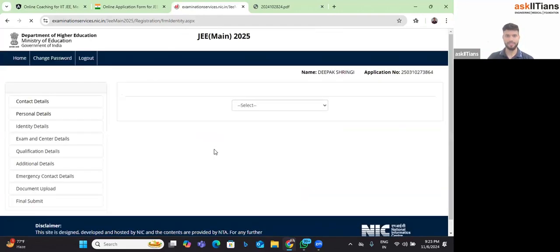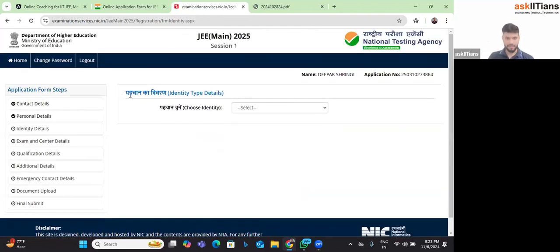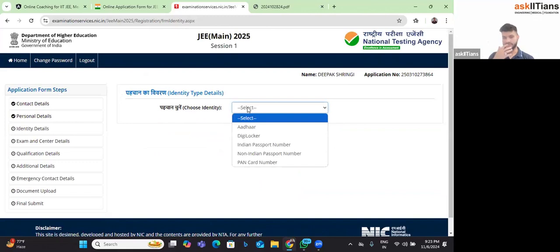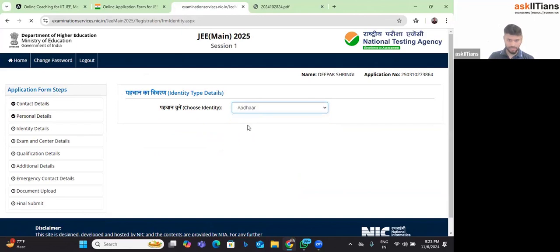So I'll move to the next one, then save and next. Now, this is the main one which I was telling you. You have to choose your Aadhaar details or your passport, whatever you want to fill. I'll choose my Aadhaar detail over here.